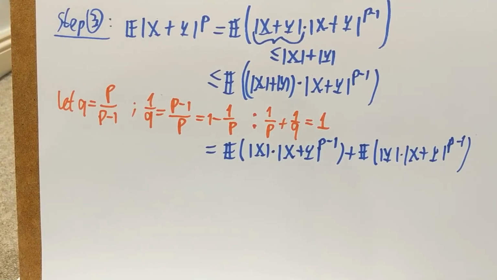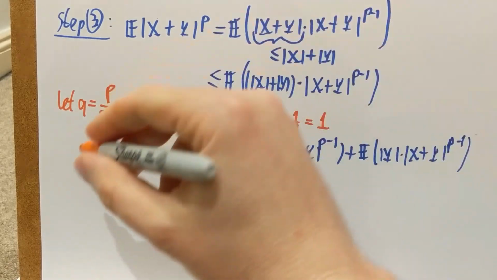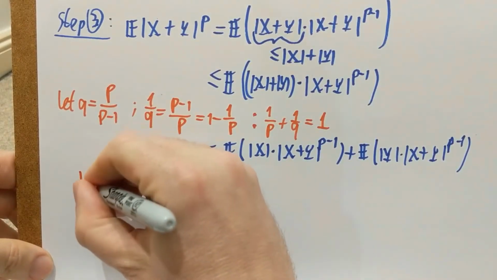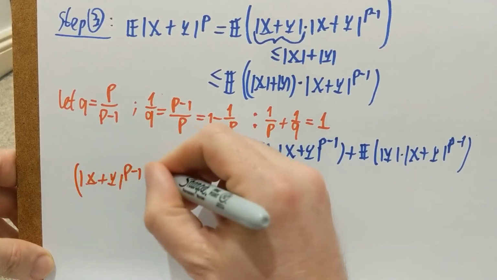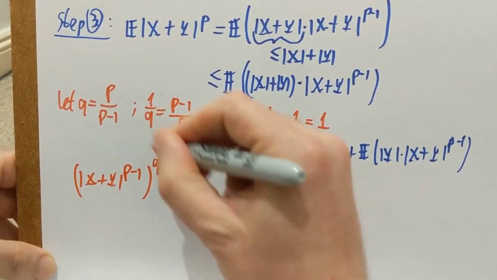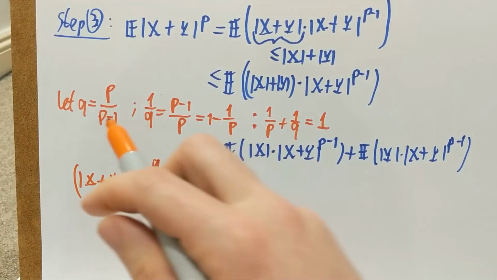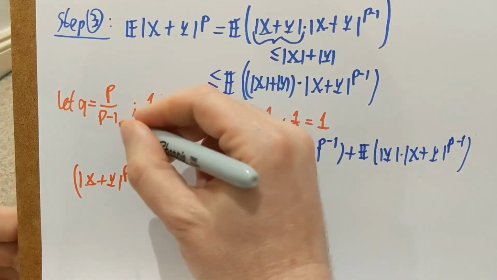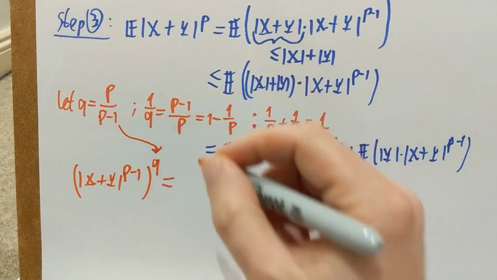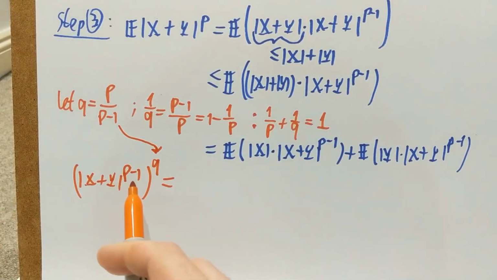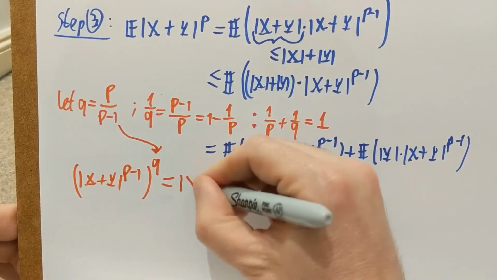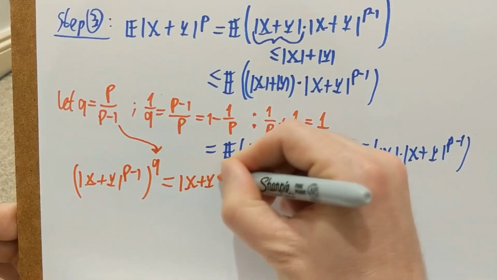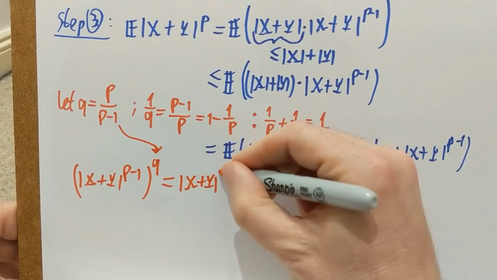Now the q's power, so let's do the q's power of the second term, x plus y to the p minus 1 raised to the q power. What is that? So q is defined to be p over p minus 1, and if I raise the p minus first power to this, then of course the p minus 1s will cancel, and I have x plus y to the p.